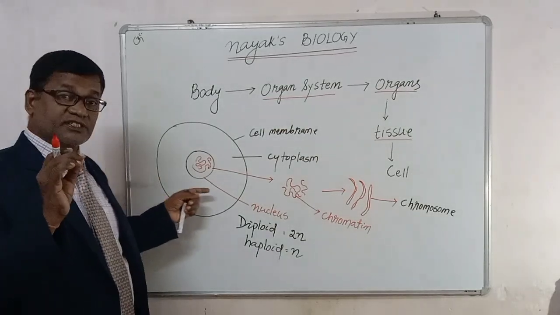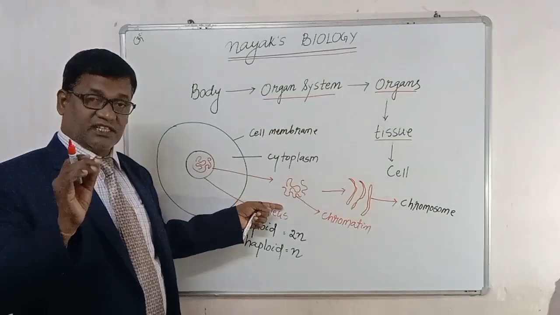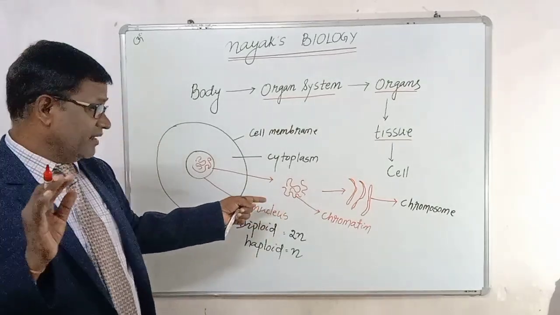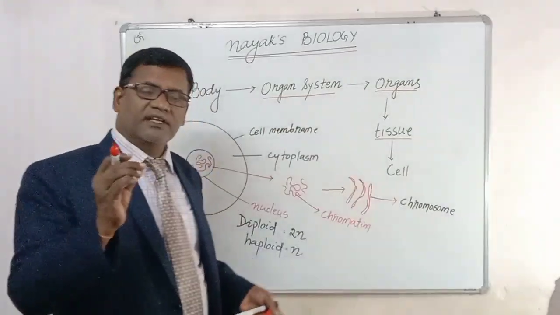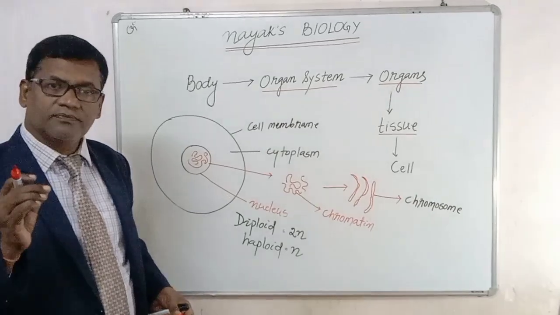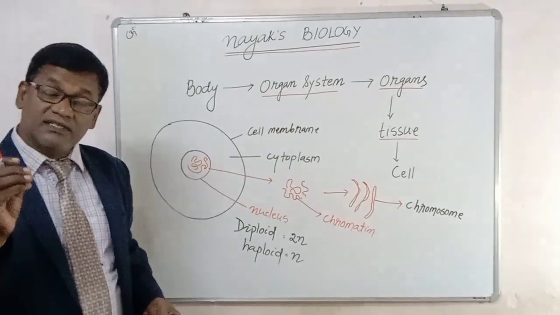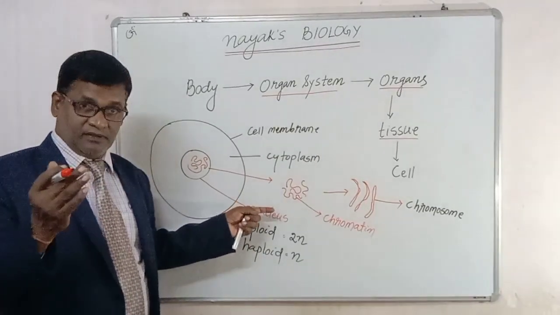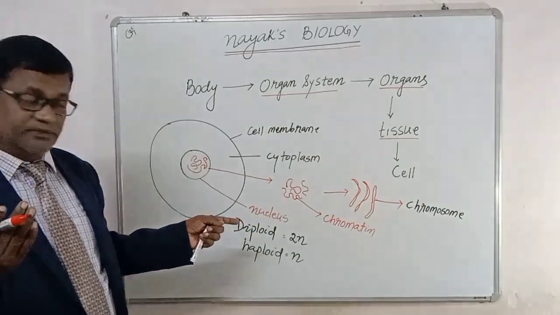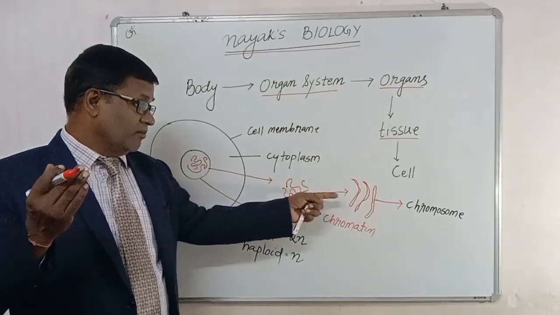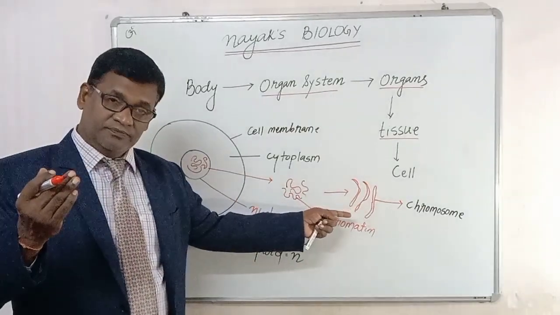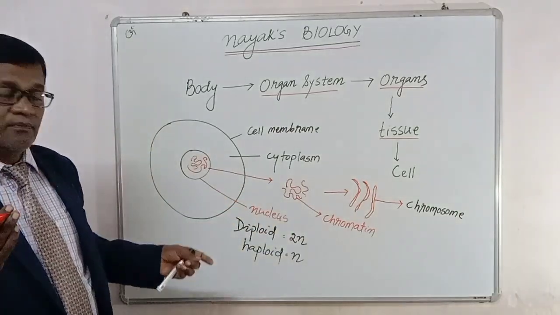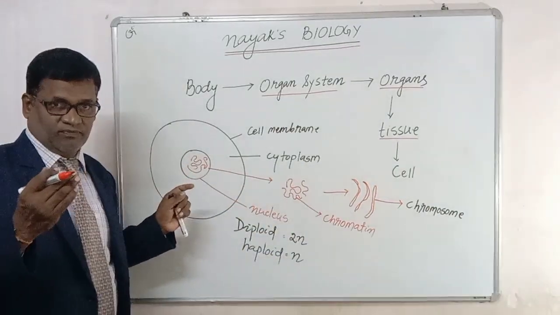The nucleus consists of a thread-like structure called chromatin, and this chromatin condenses to form the chromosome. When the cell is going to start division, the chromatin condenses to form chromosomes. These chromosomes are present in the nucleus.